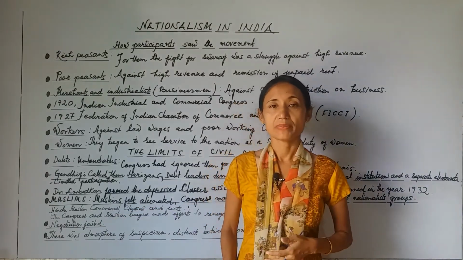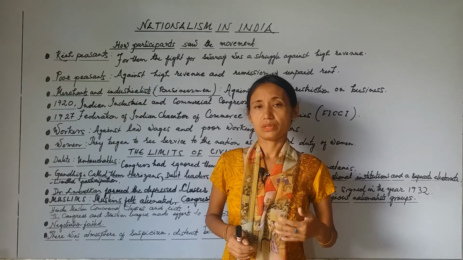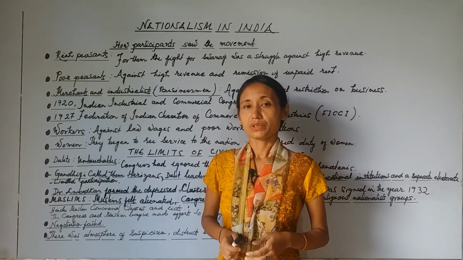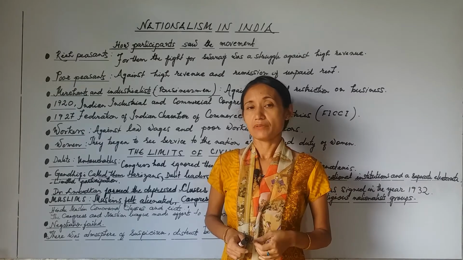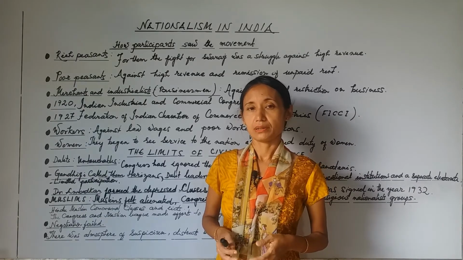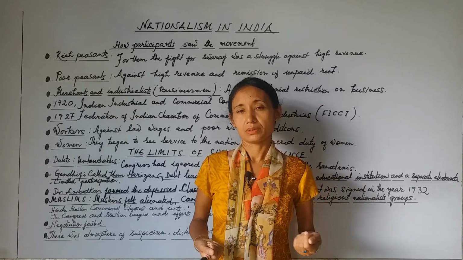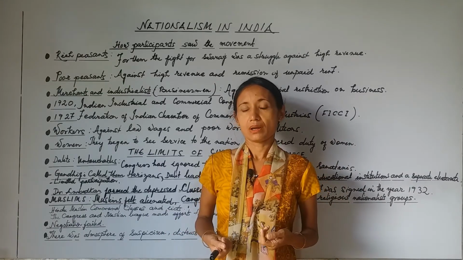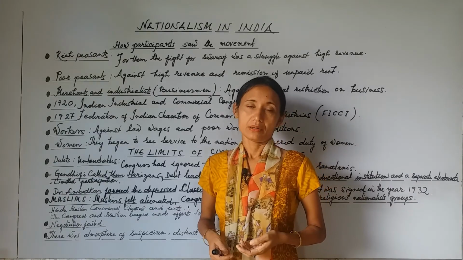The Muslims' participation in the civil disobedience movement was also limited, because after the non-cooperation Khilafat movement ended, the Muslim League got separated from the Congress, and the Congress slowly came to be dominated by Hindus.